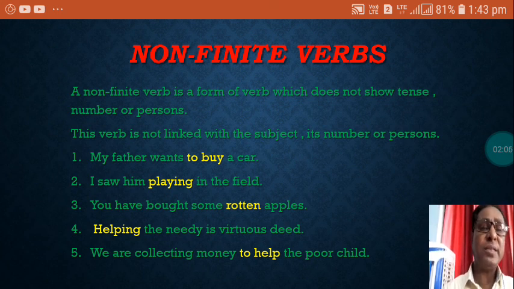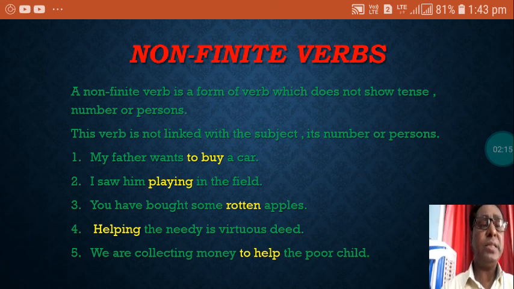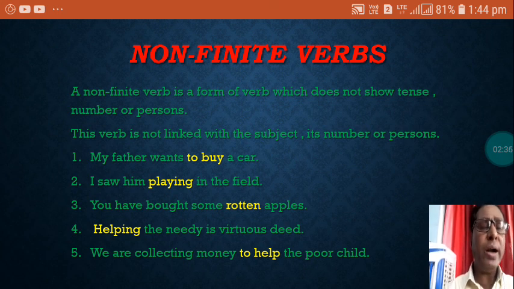Before that is wants. That is finite, and so in want we have added s, as it is related to the subject, my father. My father is third person singular number. I am talking about my father, so the verb will be in the singular form, and so want has been made wants, adding s. But to buy is free from that. It is not changed at all.